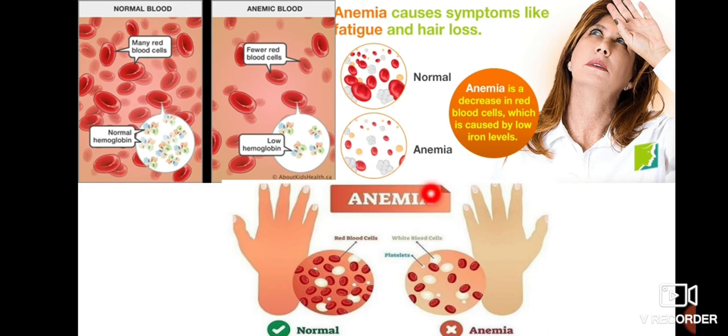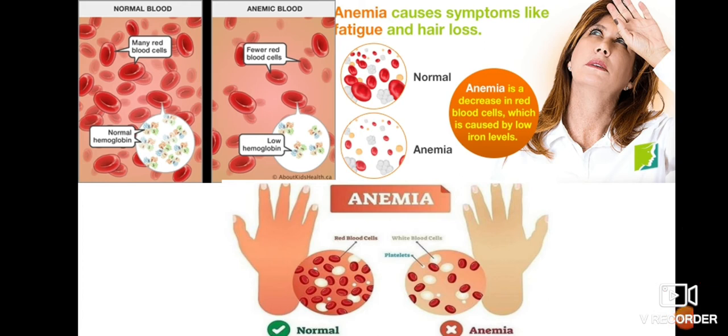So this is the normal situation of blood in our body. This is the anemic situation of blood in our body. There is a lack of red blood cells. So children, what do you think? There are plenty of red blood cells in this picture, and in this picture fewer red blood cells are present. So what is this condition? This is anemia.